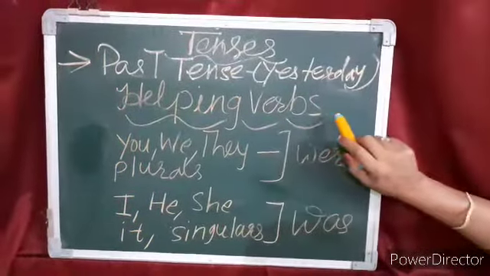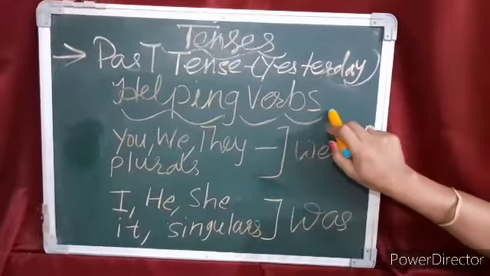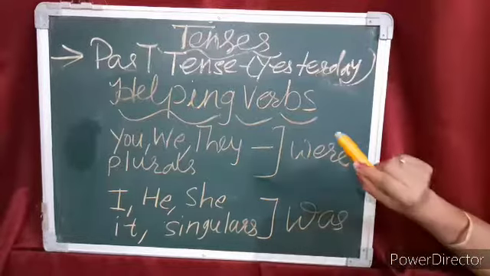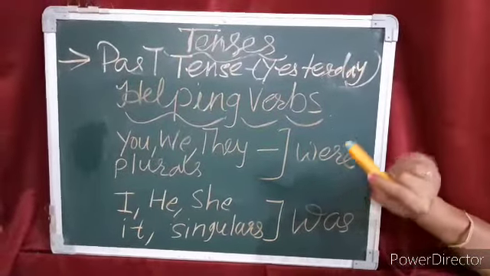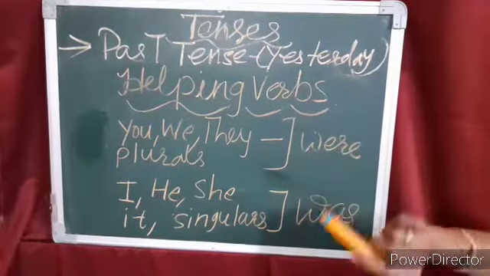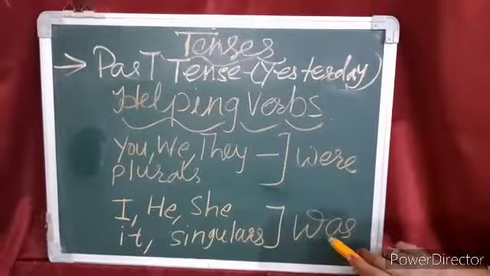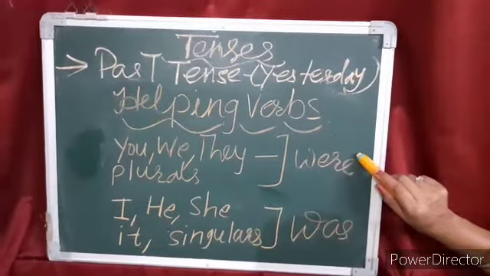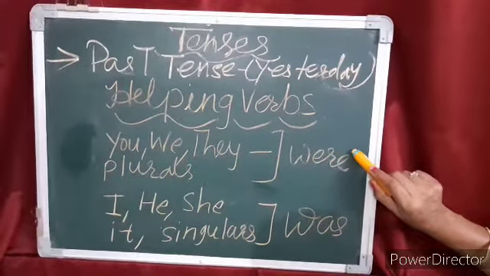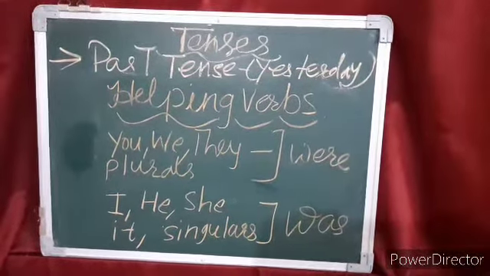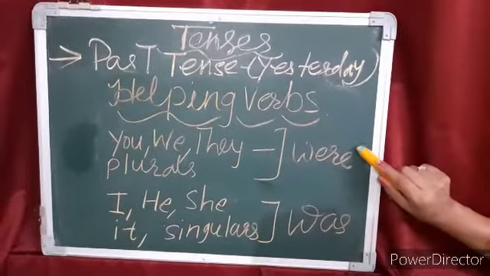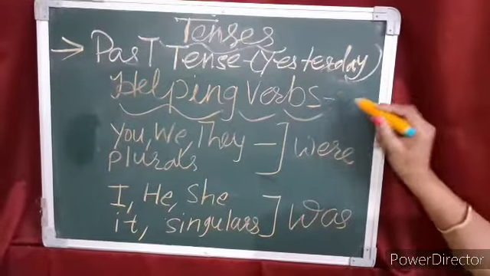Now let us talk about the helping verbs which are used in the past continuous tense, because in simple past tense we only use second form of the verb, but in past continuous tense we use helping verbs was and were. And in present continuous tense, which helping verbs do we use? Yes, that is am and are. But in past continuous tense we use was or were. So these are the helping verbs of